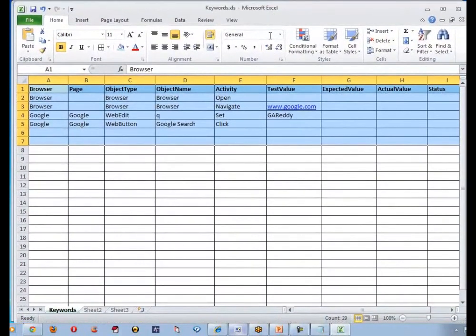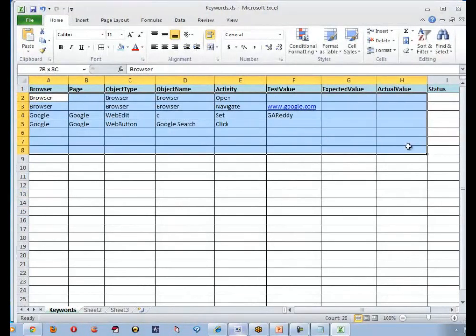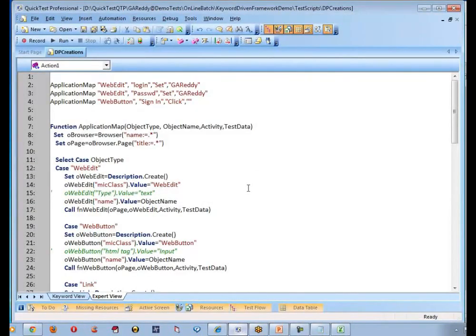Whatever the application you have, you don't need to change the script at all. Every time you can just come back and replace your objects or your test cases here. Whatever you change based on the keywords, object type and activity, our scripts are powerful enough to do that action automatically. That's what I have explained. Is that point clear?